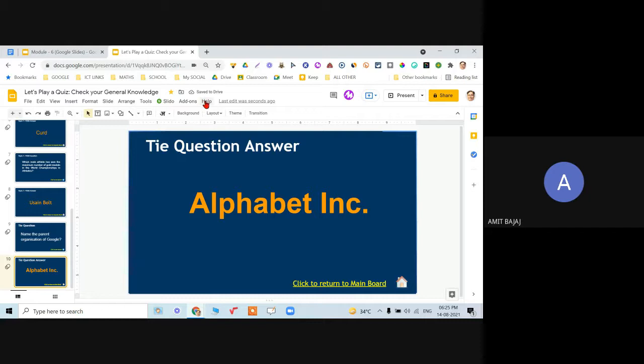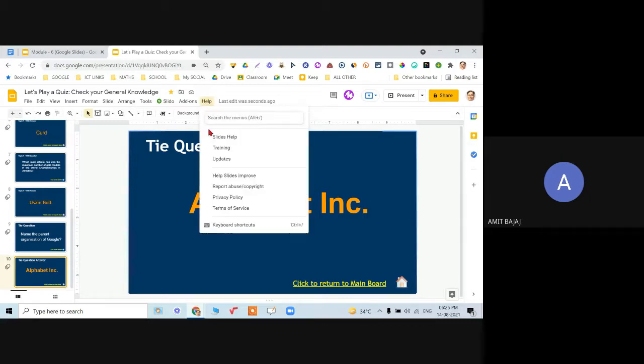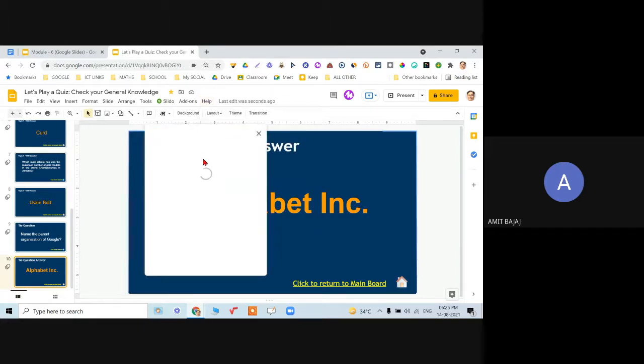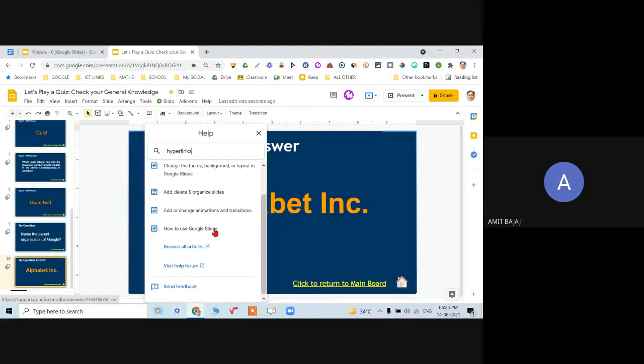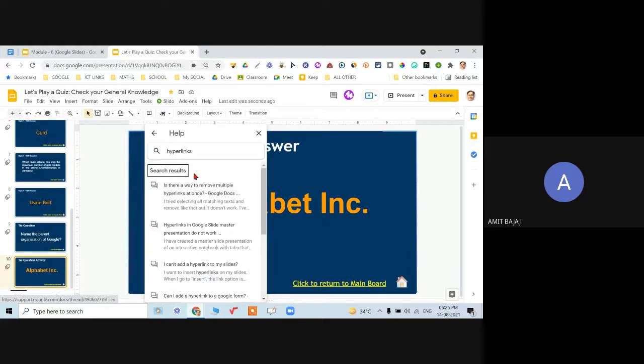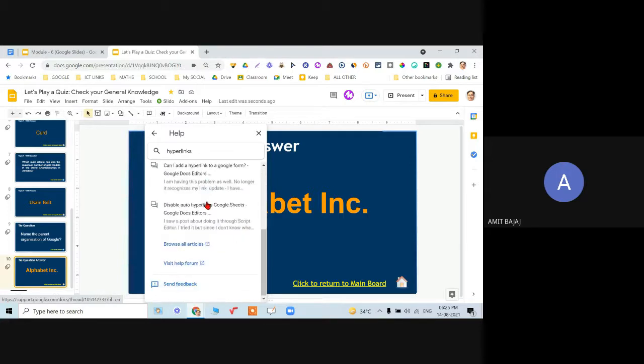Then I must have also talked about this help option. Whenever you are stuck, or if I discussed something about slides a bit too quickly and you are not able to understand, choose this option, slides help. Click on slides help. And what is your doubt? Say you want to know more about hyperlinks. So click on hyperlinks. You will see that there are many options: search result, how to, is there a way to remove multiple hyperlinks, and so on. You can go on browse all articles.